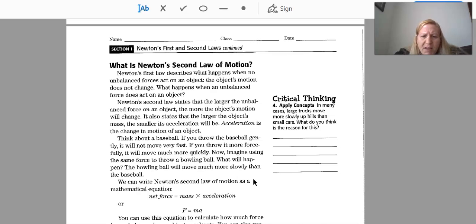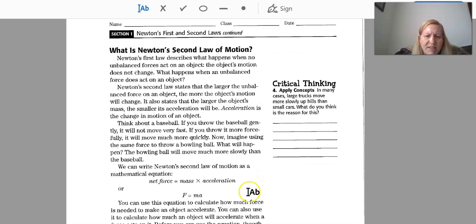Think about a baseball. If you throw the baseball gently, it will not move very fast. If you throw it with more force, it will move much more quickly. Now imagine using the same force to throw a bowling ball. What will happen? The bowling ball will move much more slowly than the baseball.